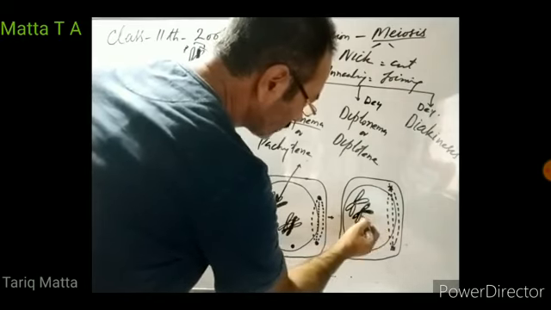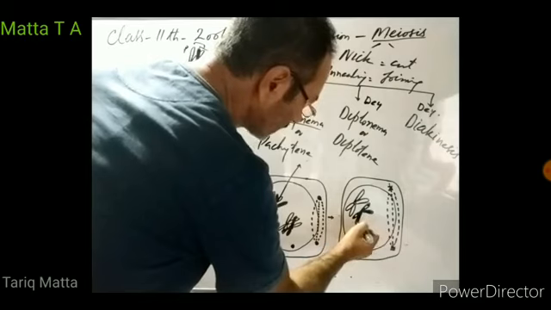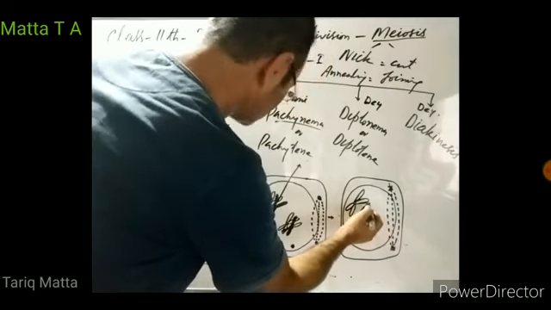The homologous chromosomes separate out. They start moving away from each other.